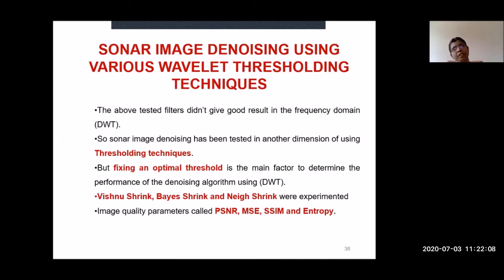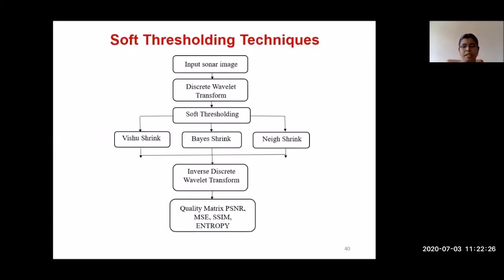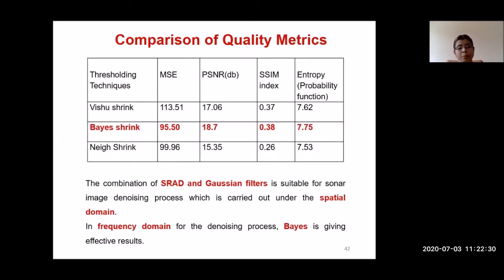Then after filtering, I need to improve the quality. Some other denoising methods are available. I tested the thresholding technique also. There are VisuShrink, BayesShrink, NeighShrink methods. For those methods also, I have calculated the quality parameters. Comparing these thresholding techniques with the existing spatial domain filtering techniques, SRAD and Gaussian gives me a more accurate denoised result compared to other techniques.